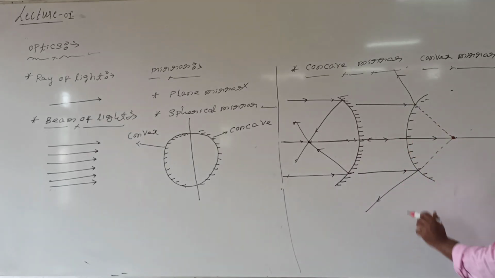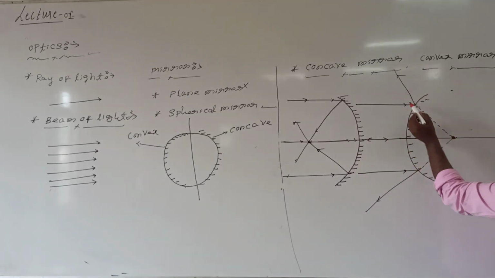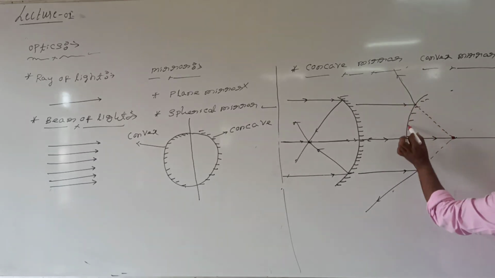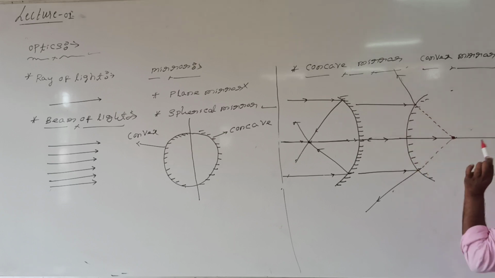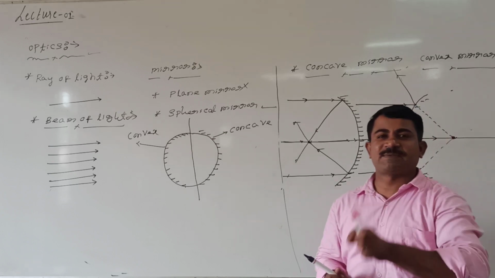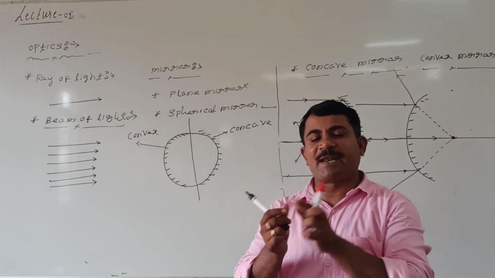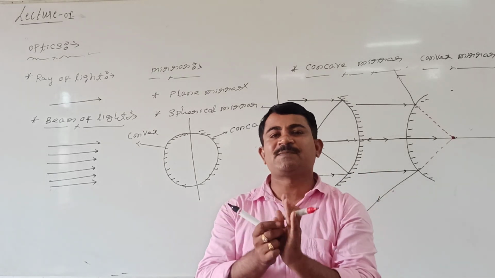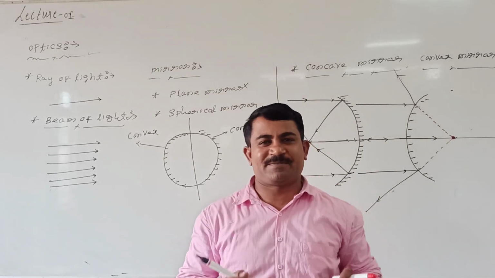Then this mirror, the convex mirror, is responsible for divergence of the rays of light. So this mirror I can call a divergent mirror. The convex mirror, or convex spherical mirror, is simply responsible for divergence of the rays of light. So this mirror I can call a divergent mirror.